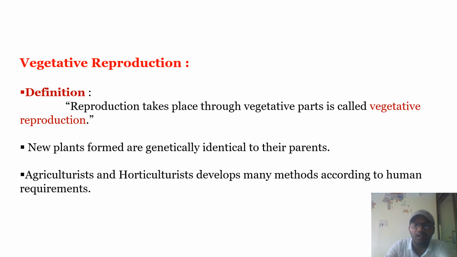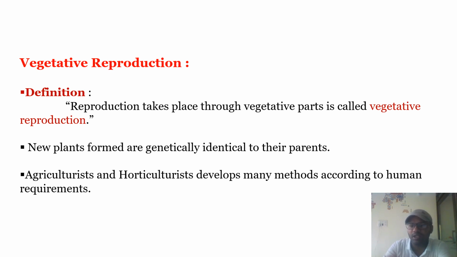Let us see what is meant by vegetative reproduction. Vegetative reproduction is a type of asexual reproduction in which reproduction takes place through vegetative parts. Here we concentrate on the plant body.